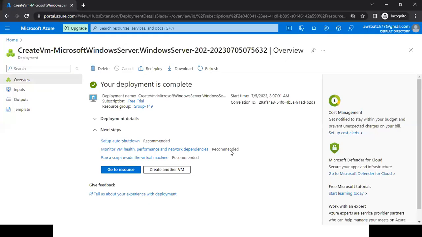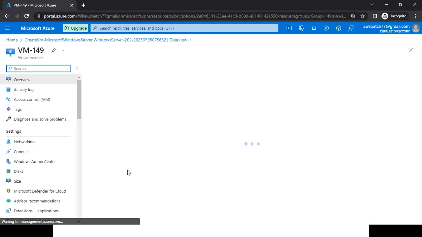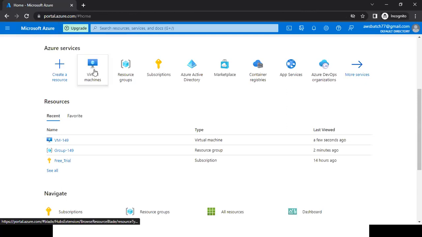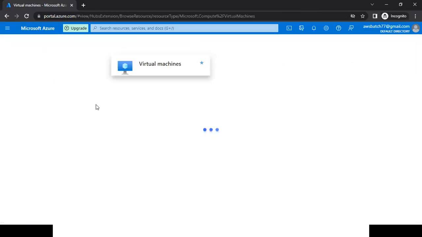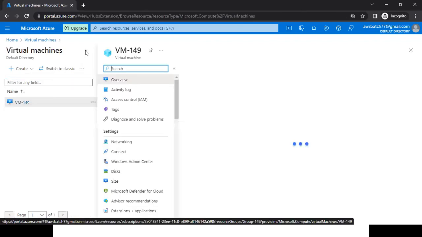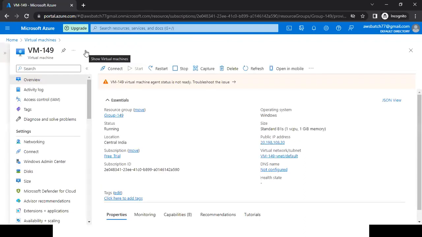Now our machine is ready. Click on Go to Resource. You can see when I click on Go to Resource, I'm in my virtual machine. I'll go to Home page. I can go to Virtual Machines. And here I'm able to see the virtual machine. Click on the name of your virtual machine. Here I'm able to see the operating system we have used, the size which we have used.